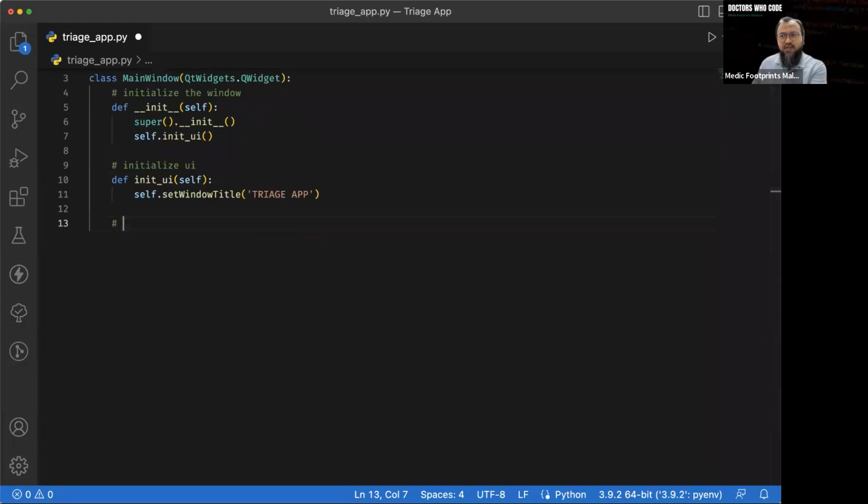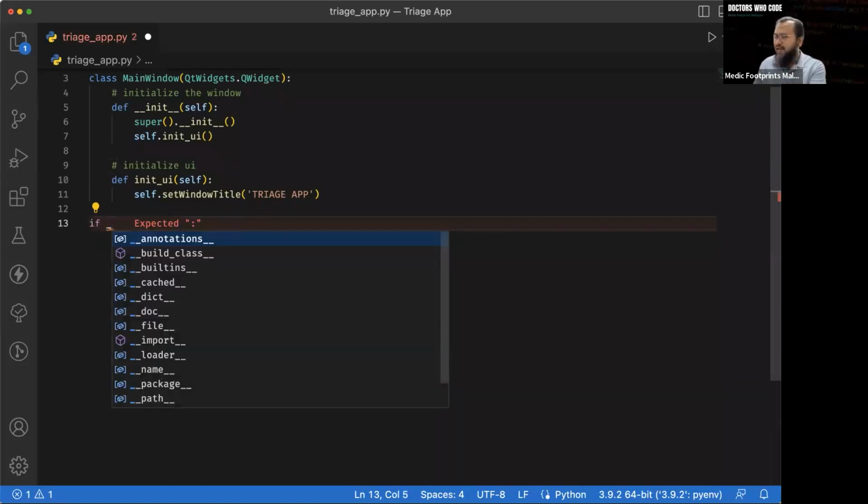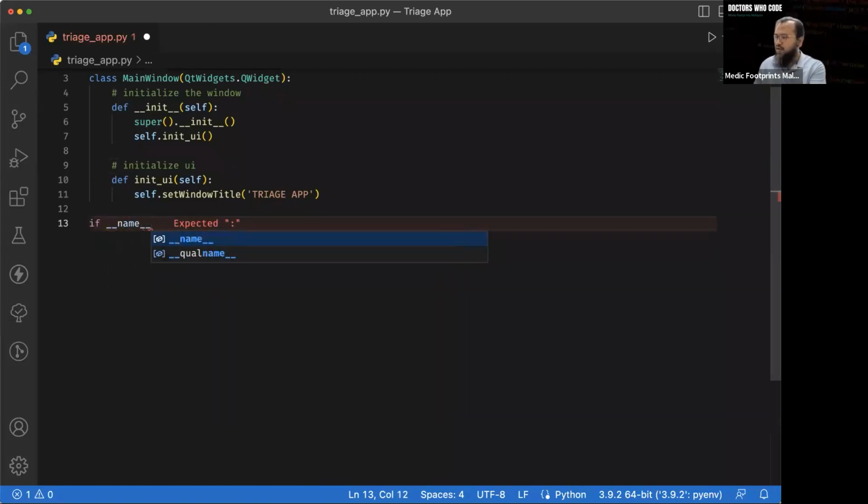To run this program, there's a special syntax in Python called if the name of this program equals the main file. Don't worry too much again about the syntax. If you come to one of our courses, we're going to learn about this.